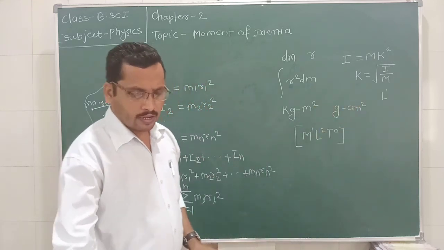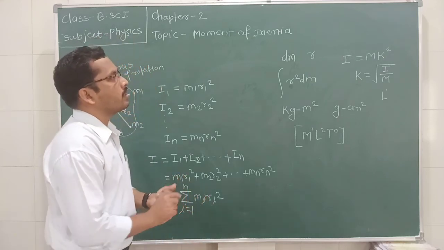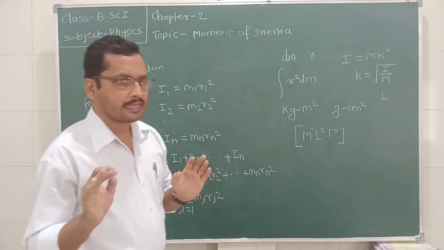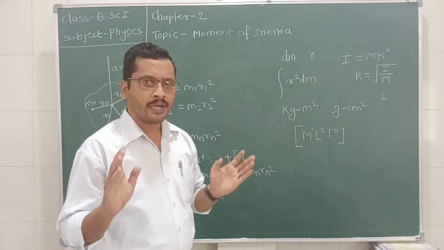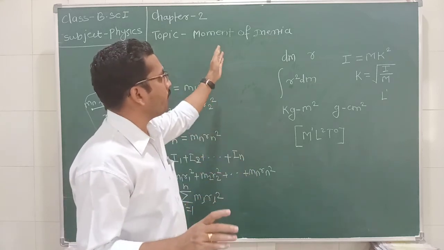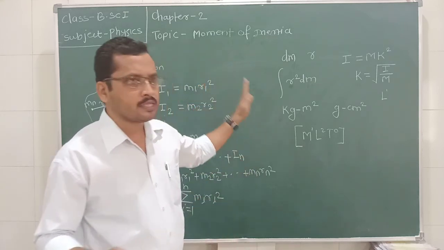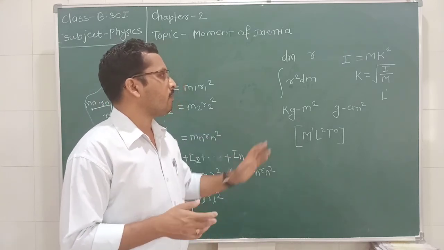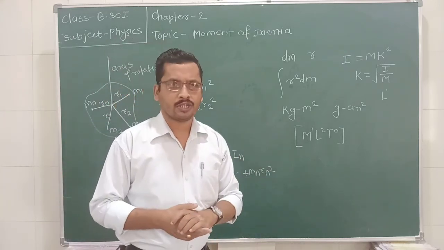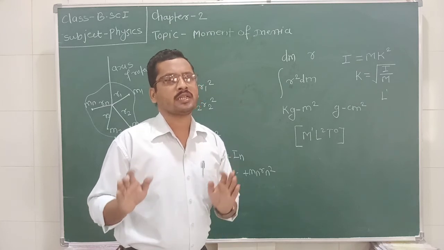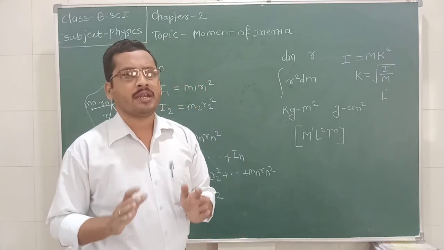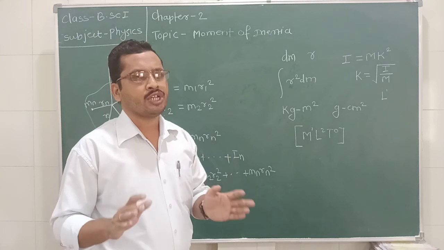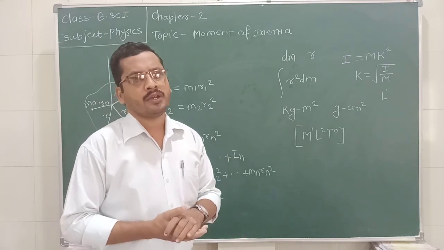So today we discussed the rigid body, axis of rotation, center of mass, then moment of inertia, its physical significance, and then finally we learned about the radius of gyration. So today we discussed the basic terms related with the rigid body or the motion of the rigid body.